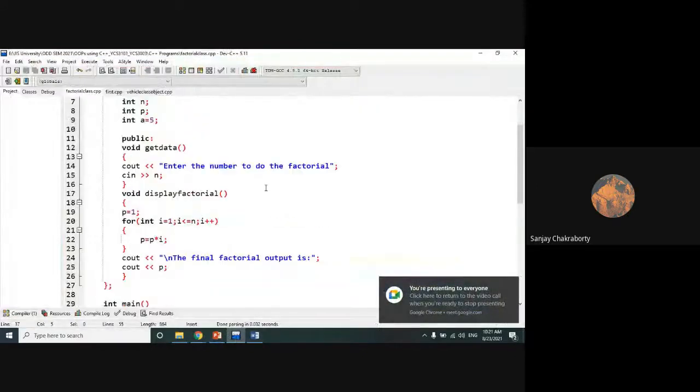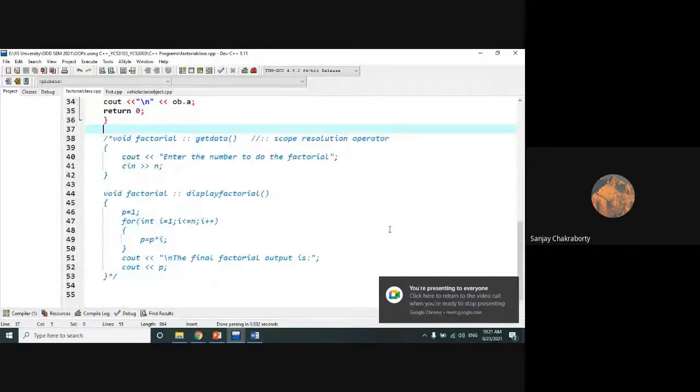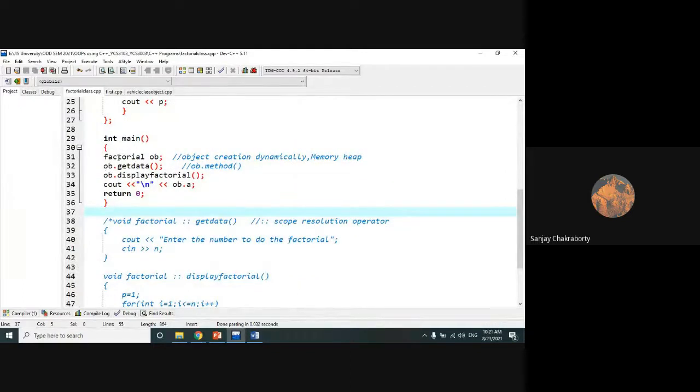If you remember this factorial class, we can create the object in such a way. This is the factorial class, followed by the object of the factorial class. Then we can access the two member methods of the factorial class: getdata is the first member method and this is displayfactorial, the second member method. Both are public in nature. So we are able to access them from outside of that class, from the main method, by using the object name followed by a dot operator or period operator. We can also access the data members which are public in nature in a similar way.